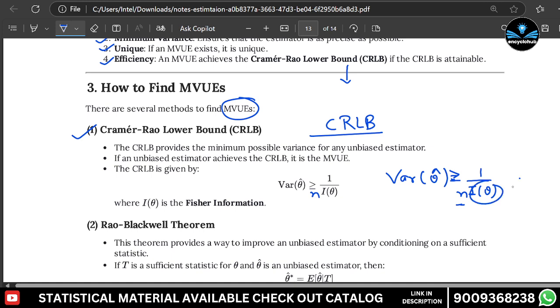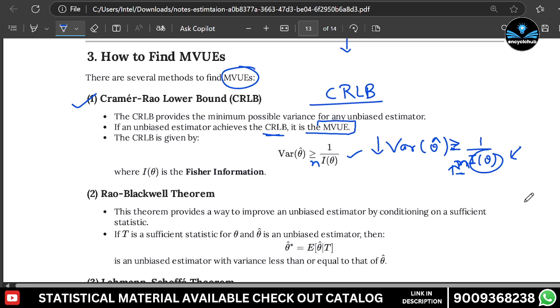This is the Fisher information. I(theta) is the Fisher information and n is the sample size. So when the sample size increases, the variance will decrease. So the CRLB provides the minimum possible variance for any unbiased estimator. If an unbiased estimator achieves the CRLB, it is the MVUE. So the CRLB is given by this one.